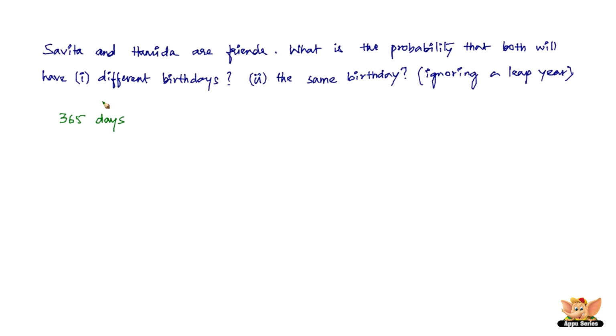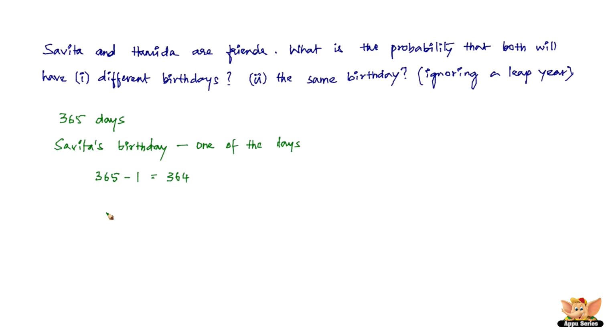Let's say Savita's birthday is on one of the 365 days. Now, what is the probability of Hamida having a different birthday than Savita? If Savita has one birthday, then the number of other days available for Hamida is 365 minus 1, which is 364.